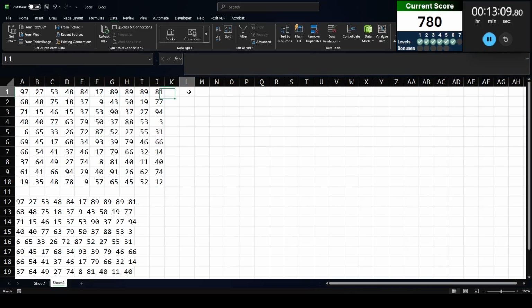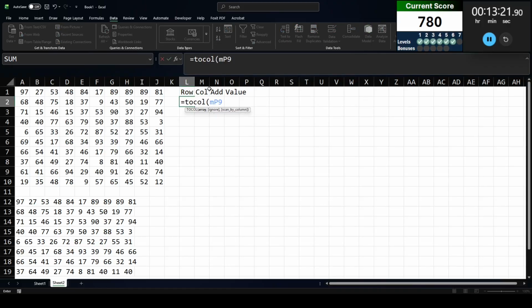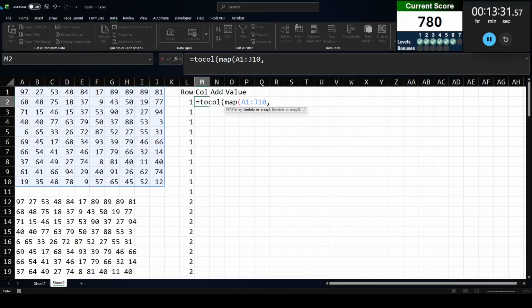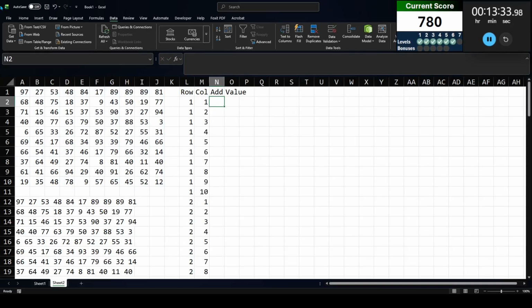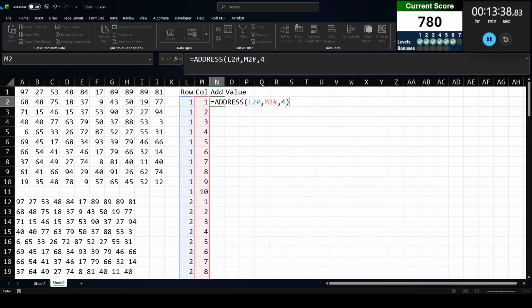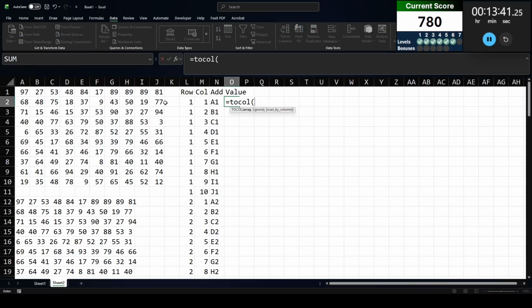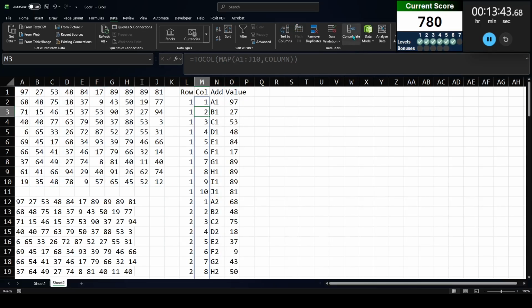Copy and paste values so those lock in, and then let me do my nice little table. What's in each row, what's in each column, what's the address: row, column, address, and then value. Now let's see here, to call, map this entire range here and give me the row. To call, map this entire range and give me the column. The address is going to be based on these row numbers, these column numbers, and a relative reference, and the value is going to be taking this into a single column there.